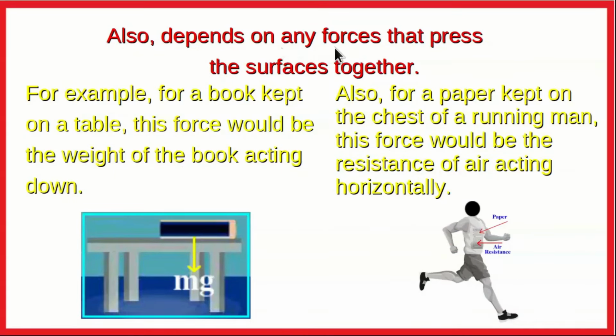Also, friction depends on any forces that press the surfaces together. For example, in the case of the book lying on the tabletop surface, this force would be the weight of the book acting downwards. That is the gravity pulling the book downwards. Suppose you consider a man running with a piece of paper on his chest. From our ordinary experience, we know that as he runs along, the paper will be kept stationary against his chest. So in this case there is air resistance, that is what pushes the paper and keeps it pressed against the chest. So that is the force which presses the two surfaces together.